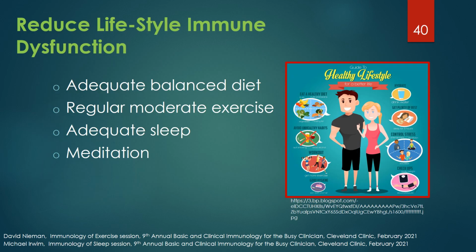So reducing lifestyle immune dysfunction may be helpful in decreasing susceptibility to COVID-19 disease severity, death, and vaccine efficacy, and should include adequate balanced diet, regular moderate exercise, adequate sleep, and meditation.